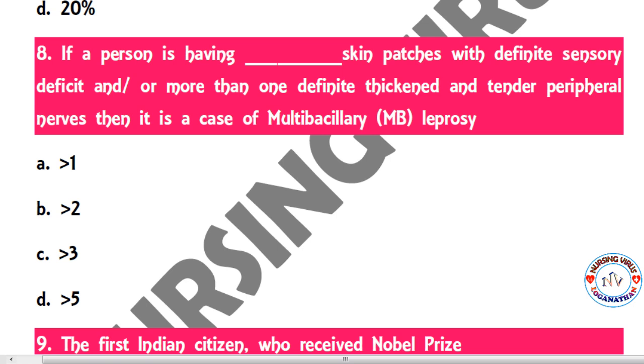The next question: if a person has dash skin patches with definite sensory deficit and or more than one definite thickened and tender peripheral nerve, then it is a case of multibacillary leprosy. They are asking how many patches indicate multibacillary leprosy: more than 1, more than 2, more than 3 or more than 5. So if the person has more than 5 skin patches, the person is considered multibacillary leprosy.